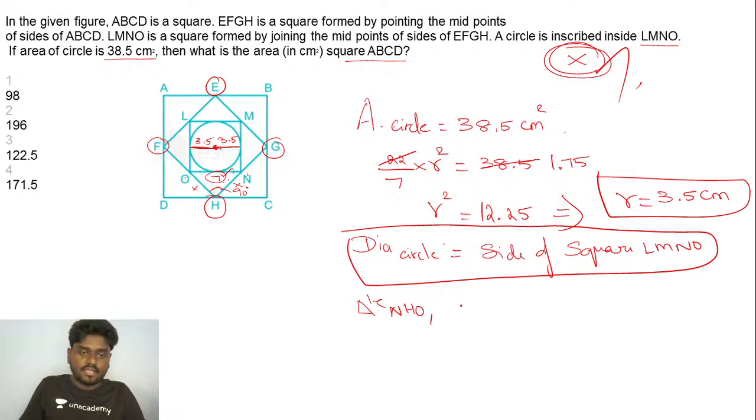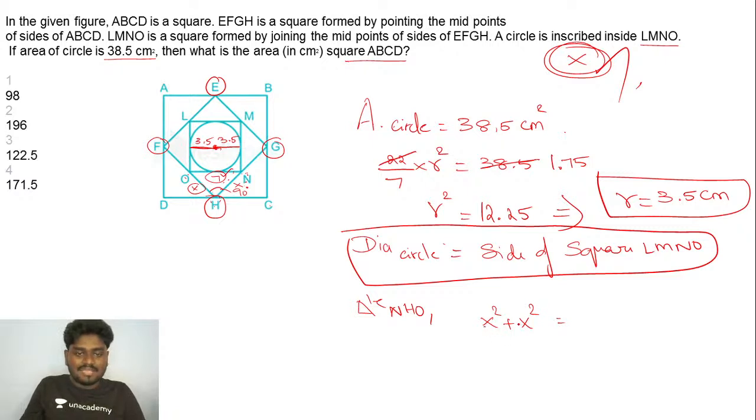Can I say that x square plus x square is equal to the hypotenuse squared? Why? Because these two sides will be ultimately equal. Why? Because N and O are the midpoints of the sides of the bigger square's midpoint square, the smaller square EFGH.